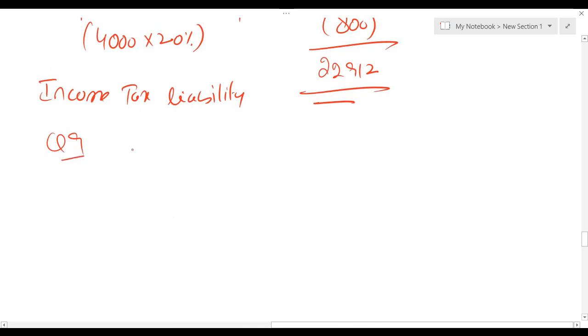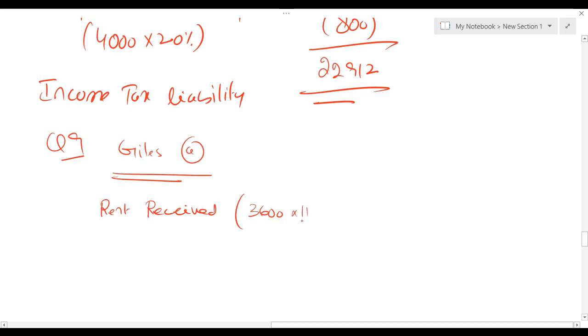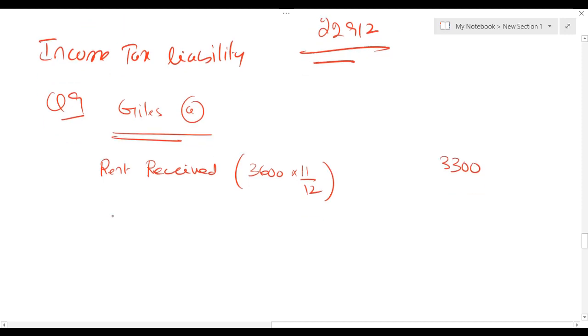Whatever is the number, we're solving question Gill's part A, cash basis. We will take only rent which we have received. We have not received the rent for the entire year. We have received only the rent of 11 months out of 12, which is going to be 3,300 pounds. Insurance paid within the relevant tax year will be deducted.